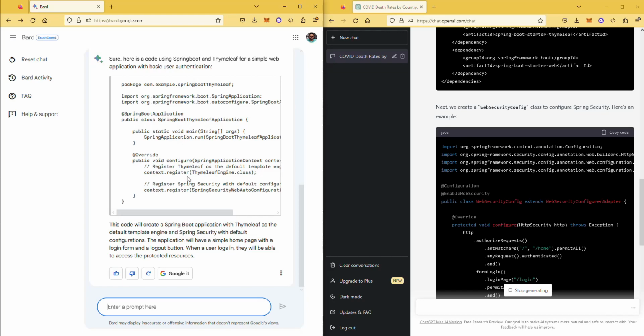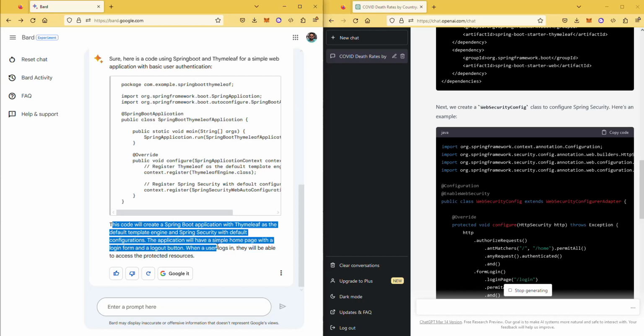It has some Spring security web auto configuration stuff, and it also said this code will create a Spring application with Thymeleaf as a default template engine and Spring security with default configurations. The application will have a simple homepage with a login form and a logout button. When a user logs in, they'll be able to access the protected resources. This is interesting. I'm going to run this and see if it works.